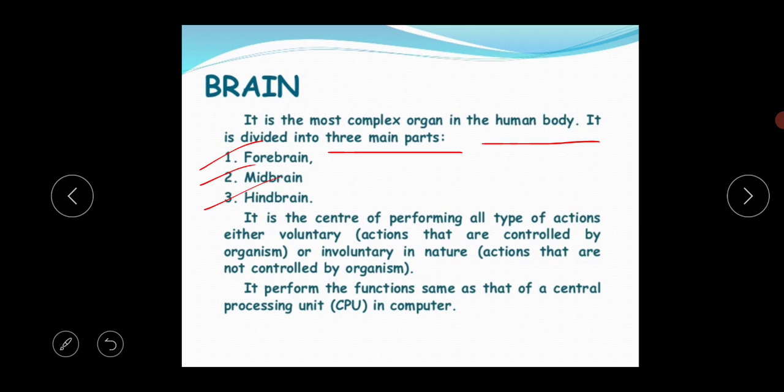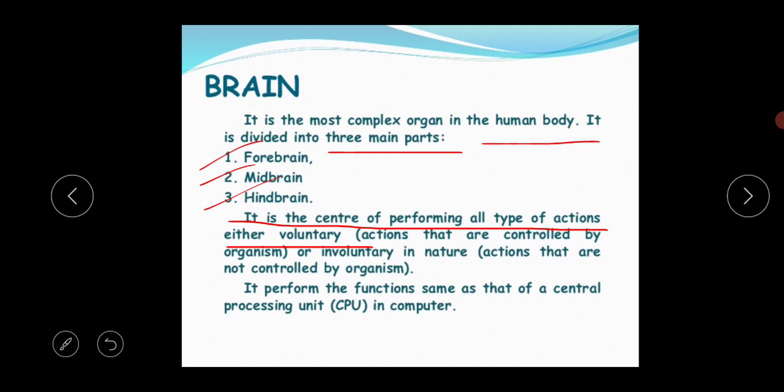So what is the basic function of the brain? I am underlining this because it is important for your exam. It's the center of performing all types of action, either voluntary or involuntary.